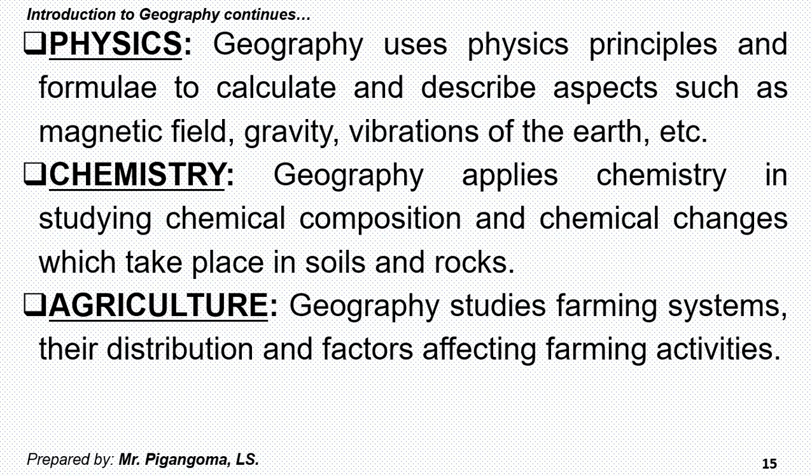Also, geography is related with agriculture. And remember, agriculture is a human activity, and we have one of the branches of geography known as human and economic geography. So it studies agriculture, but agriculture is an independent discipline, because geography can study farming systems, the way we till the land, the best technique of cultivation.